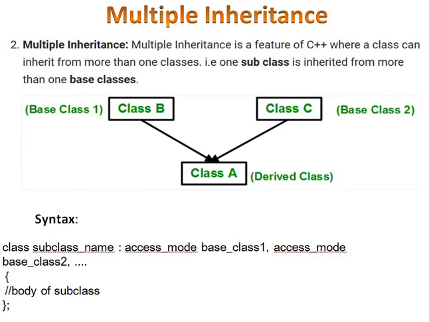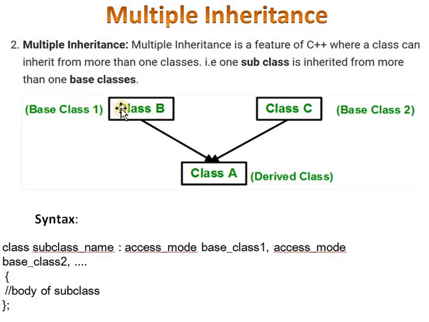That means in multiple inheritance, there are multiple base classes and one derived class. This type of inheritance is called multiple inheritance.